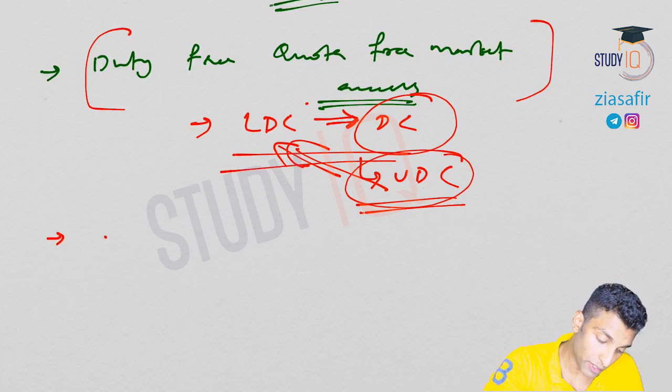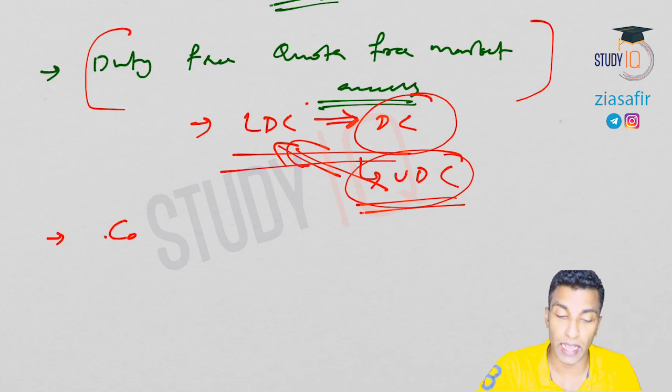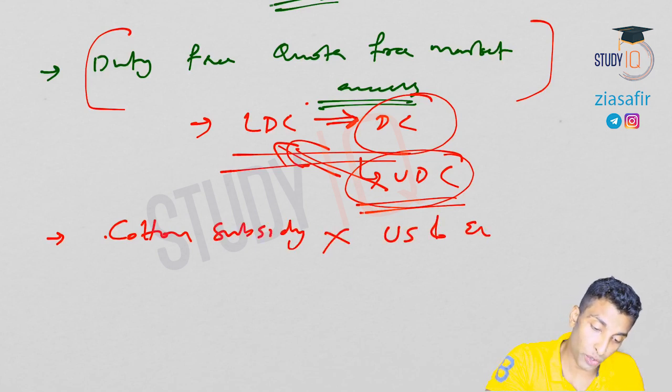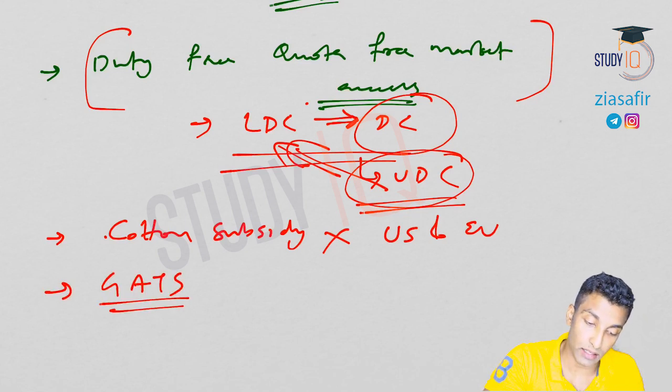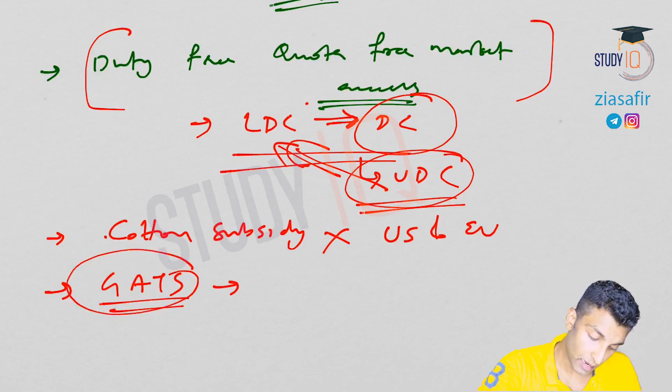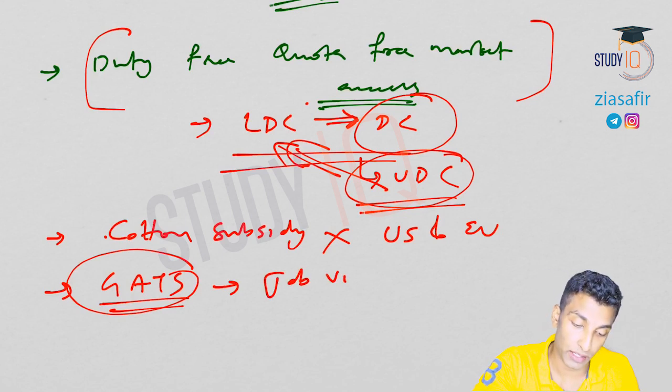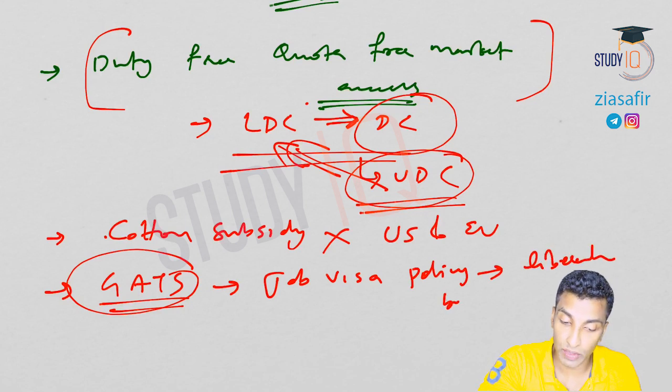Then the next point: cotton subsidies to be eliminated by the US and EU. Then one related to GATS, the General Agreement on Trade in Services. If you remember, we have discussed this in detail. Job visa policy to be liberalized by the developed countries.